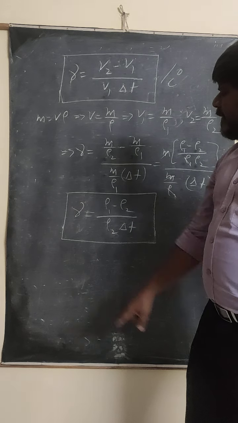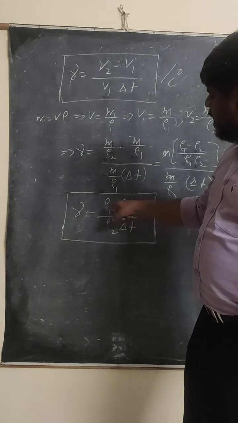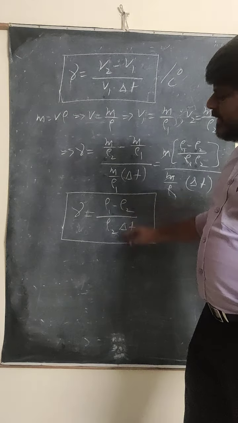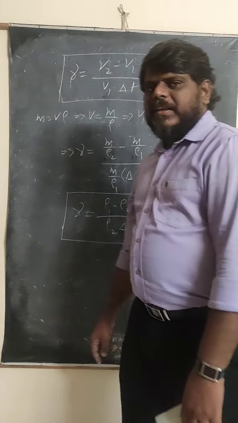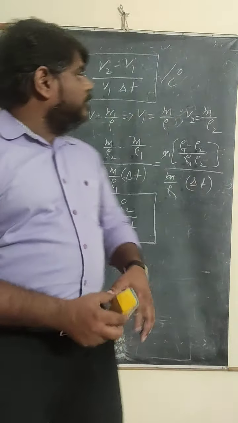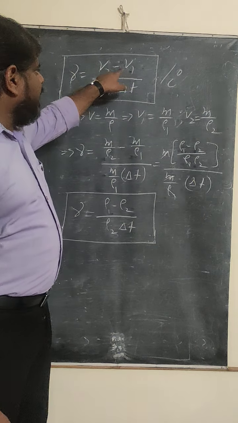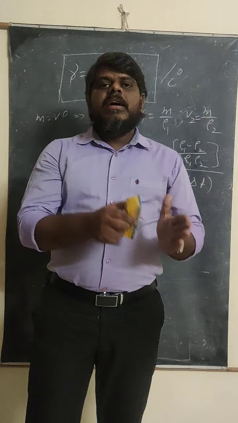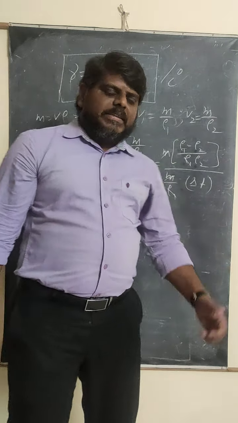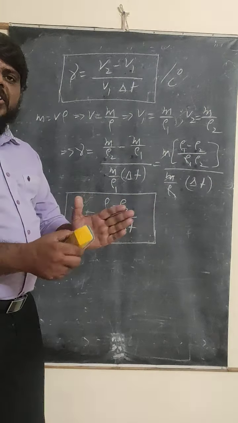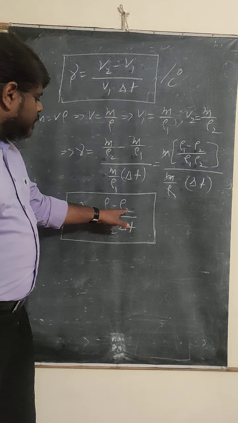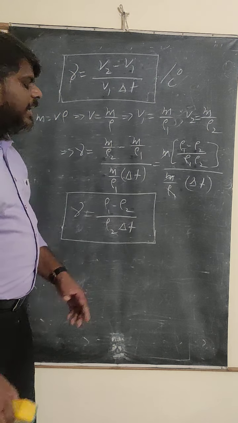Okay. So what are the terms here? Gamma, the volume coefficient. Rho 1, the initial density. Rho 2, the final density. And delta T, the temperature difference. That means in the case of volume, V1 and V2 are the initial value and the final value. So in the case of volume, what happens? The initial value will be less and the final value will be more. But in the case of density, the initial density will be more, the final density will be less. That's why we are writing rho 1 minus rho 2 here, and rho 2 into delta T.